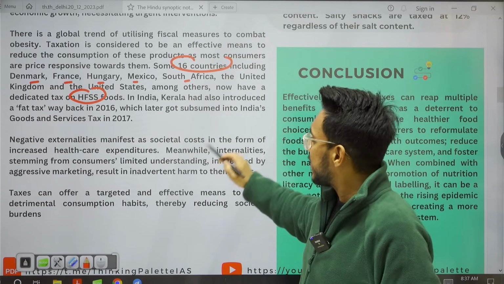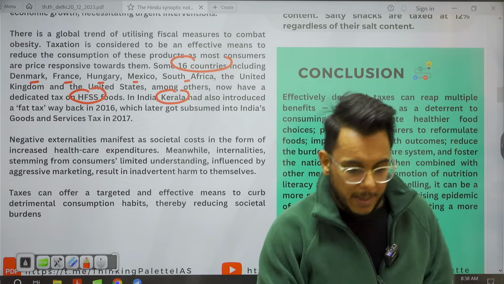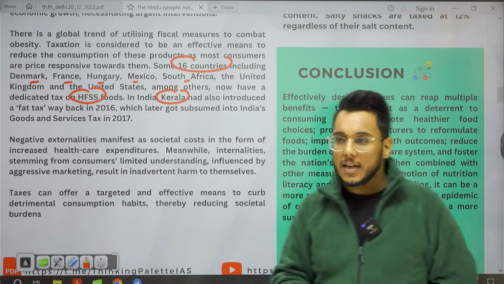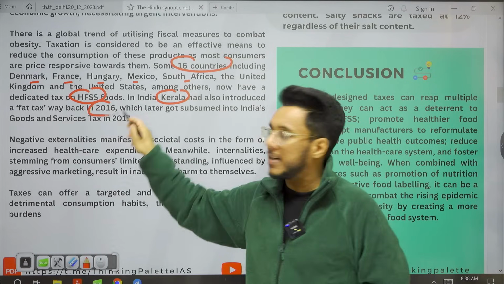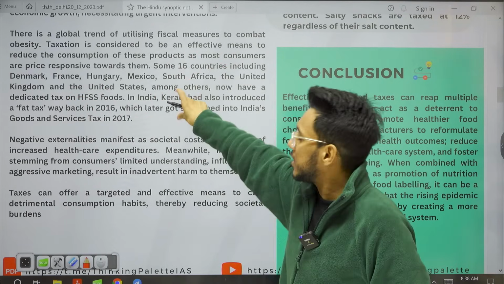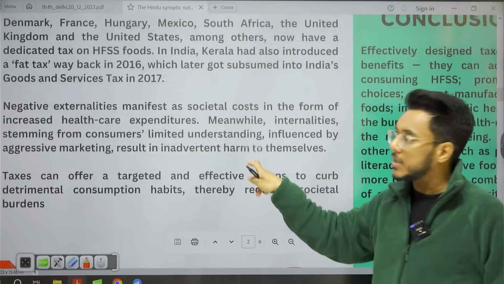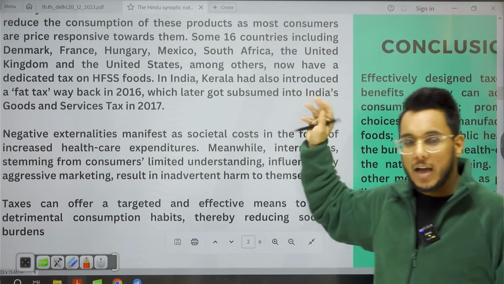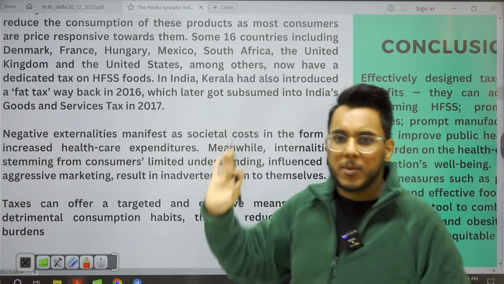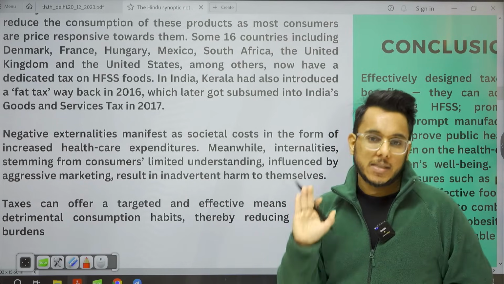Now, even in the case of India, we have Kerala's example. So what did Kerala do? Kerala in 2016 introduced a fat tax. This particular fat tax was dedicatedly imposed on the high fat, high sugar foods. It got discontinued with the coming of GST. Okay, and today we don't have such a dedicated tax in India.